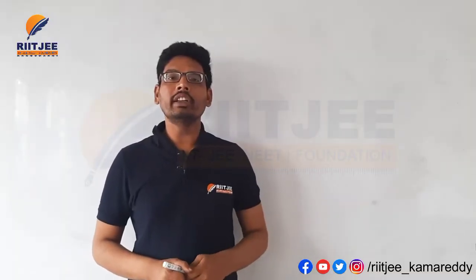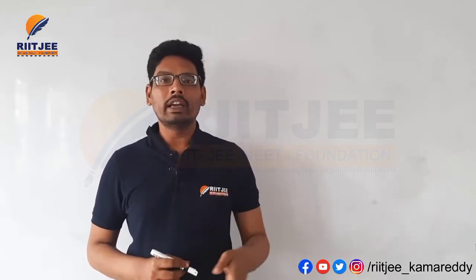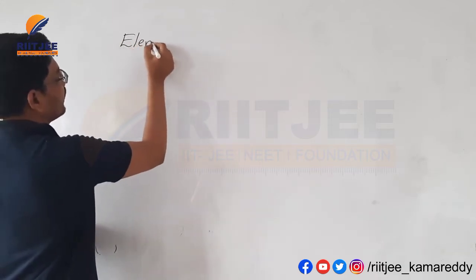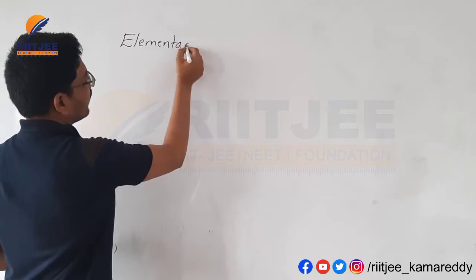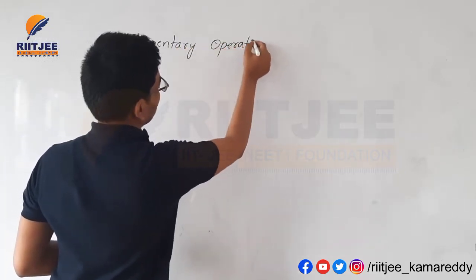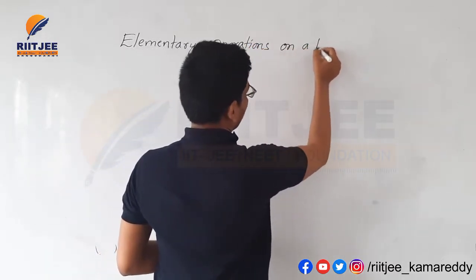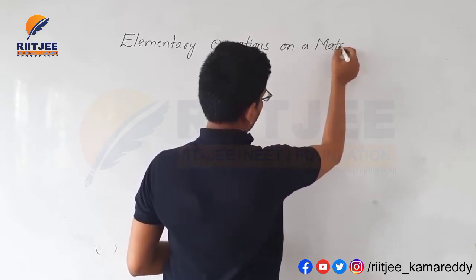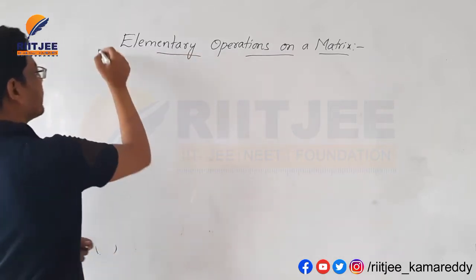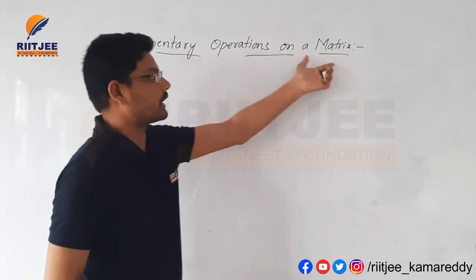The most important topic for the Gauss-Jordan method: first we should learn elementary operations on a matrix. This is the most important topic and the basics for Gauss-Jordan. Elementary operations are some operations on a matrix.